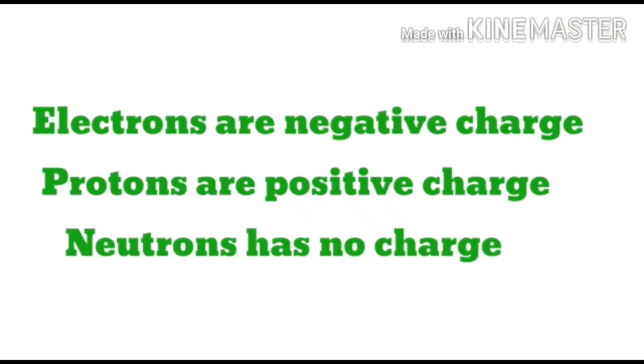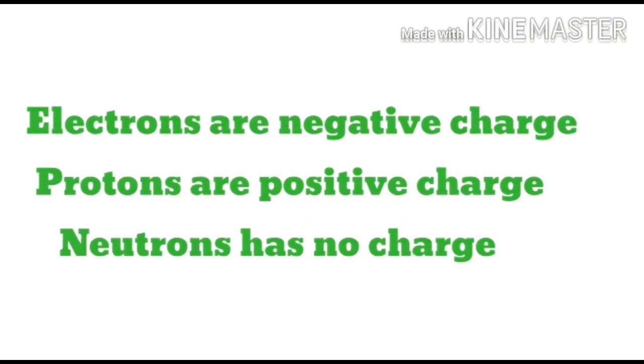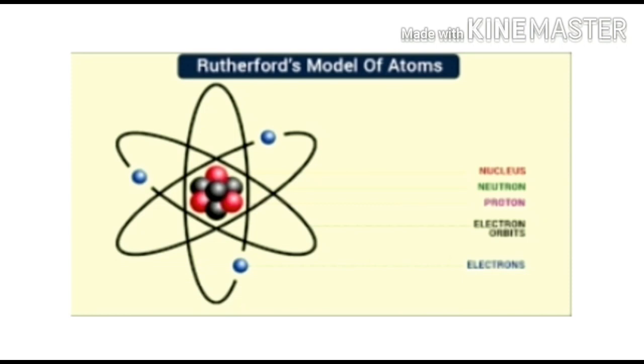Since there are equal negative as well as positive charges on an atom, that is why it is known as electrically neutral.